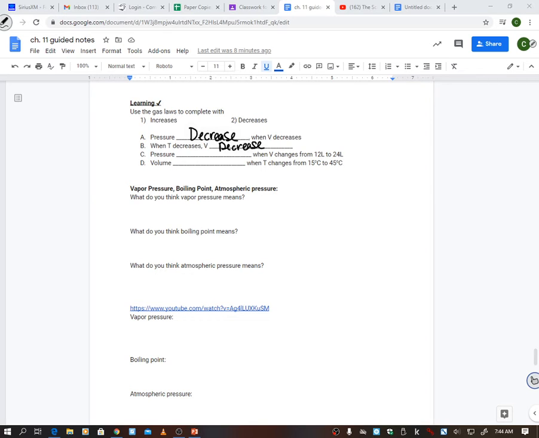All right, so pressure blanks when volume changes from 12 to 24. Well, my volume has increased, so my pressure is going to increase. And then D, volume. Even though this is not in Kelvin, I can still see that my temperature increased, so my volume is also going to increase.